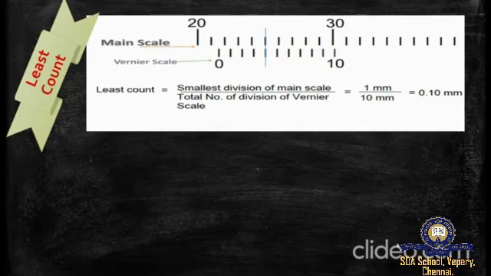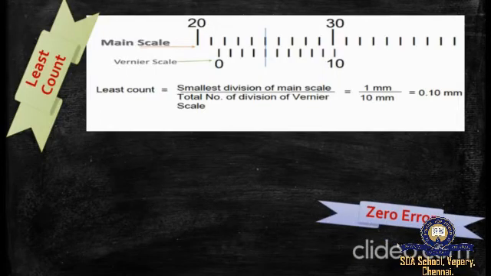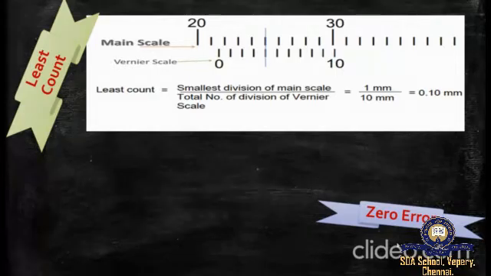So next term we are going to learn is a zero error. How to check the zero error in the given instrument? In vernier caliper, we need to unscrew the slider and move it to the left such that both the jaws touch each other. Check whether the zero marking of the main scale coincides with that of the zero of the vernier scale. If they coincide, there is no zero error. If they do not coincide, there is a zero error in that instrument.